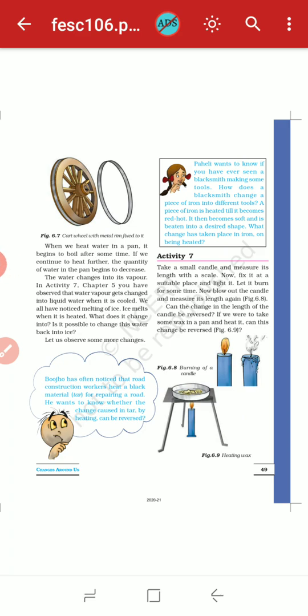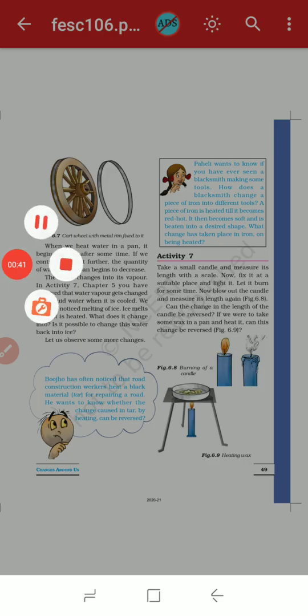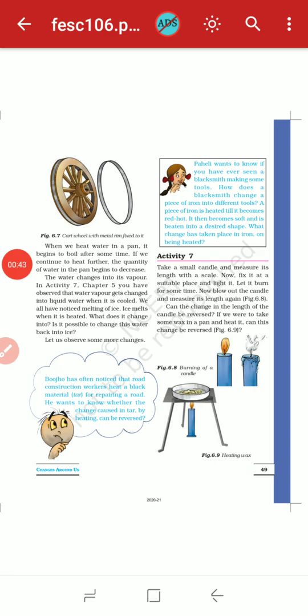Take a small candle and measure its length with a scale. First of all, you have to take a small candle and measure its length. Now fix it in a suitable place and light it. Let it burn for some time. Now blow out the candle and measure its length again.